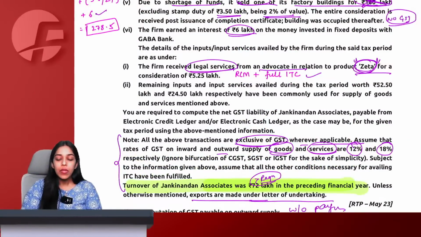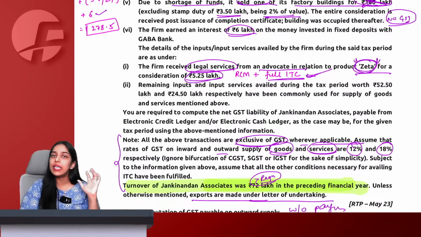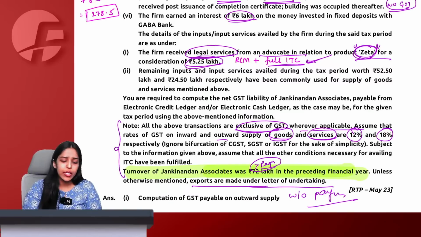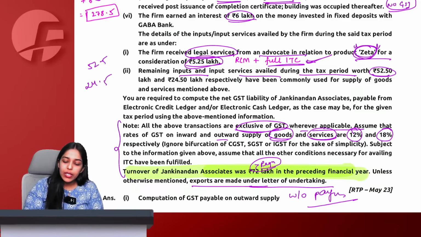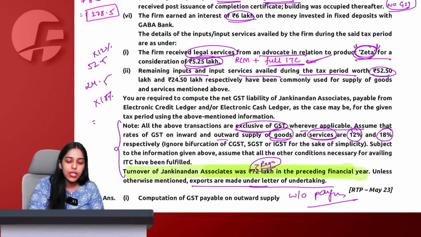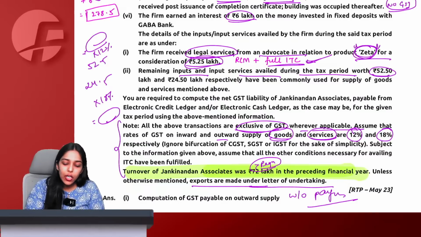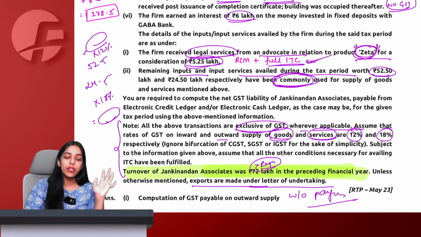I will pay RCM and no apportionment, no common credit for this ITC. Full ITC will be allowed on 5.25 lakh multiplied by 18%. Got it. Remaining input services are availed: inputs for 52.5 lakh, input services for 24.5 lakh. So what I will simply do, apply 12% on inputs, apply 18% on input services, and I will calculate the ITC. This ITC now will be the common ITC used for everything.